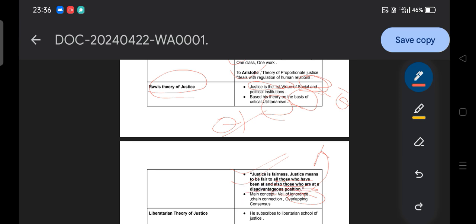Justice does not mean only the welfare of the society, but it also ensures that the meritorious will exist and the rich people also grow according to their merit, and at the same time the poor people are also able to get some amount of social need or service from the government. So that is how the concept of justice works according to John Rawls' theory of justice.